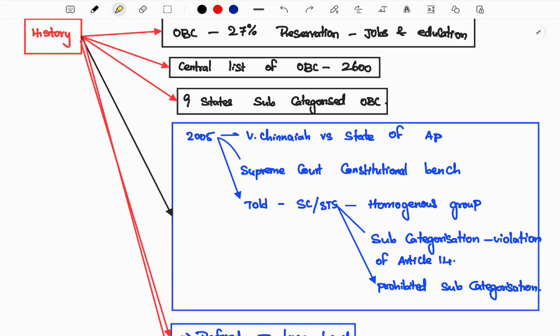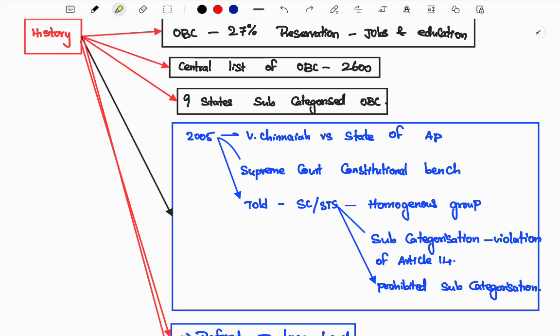Next, the issue is in 2005, a case between V. Chinnaiah and the State of AP. This had constitutional problems, so the Supreme Court established a constitutional bench to resolve it. The problem is about subcategorization of SC/ST. The issue is that they were saying SC/ST have variation within their castes themselves.